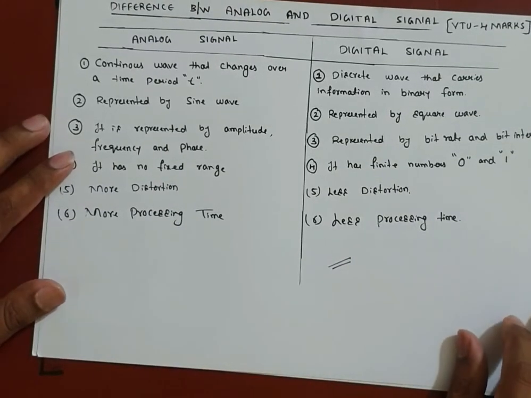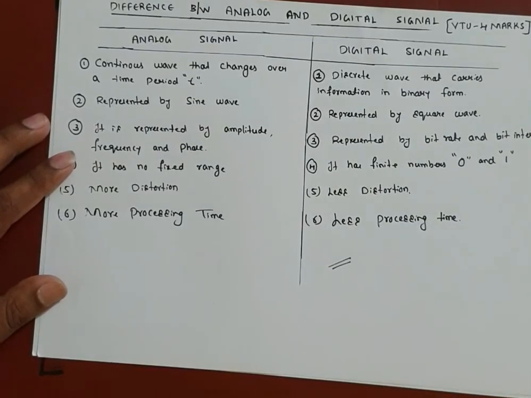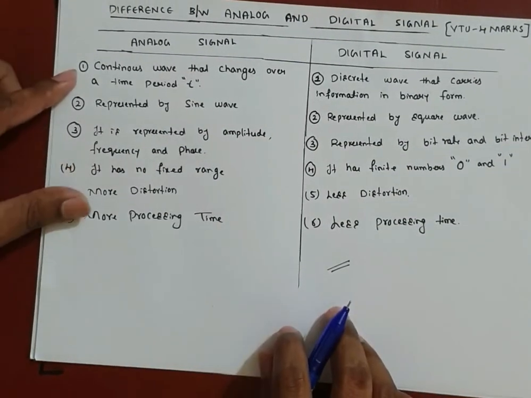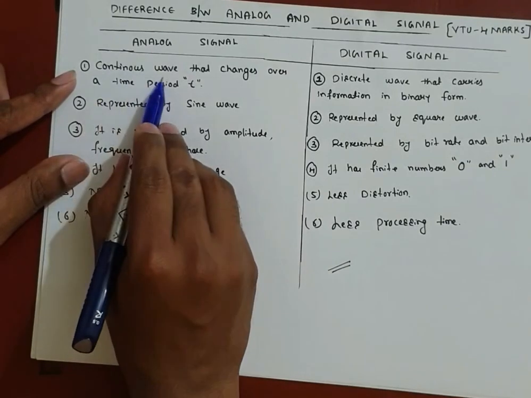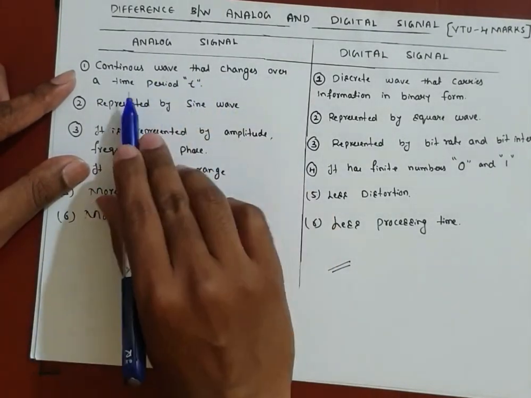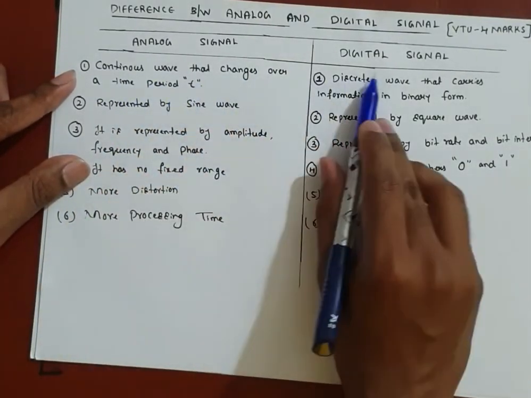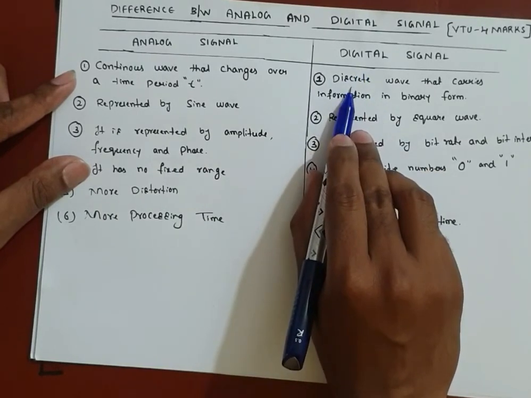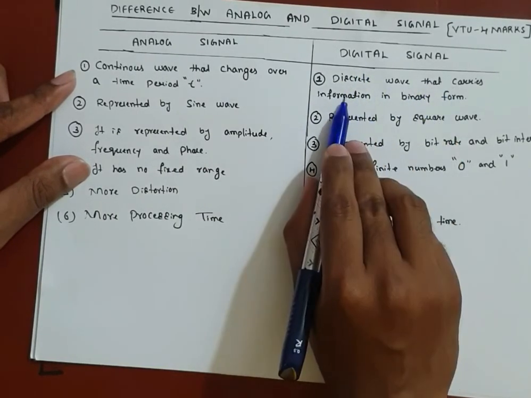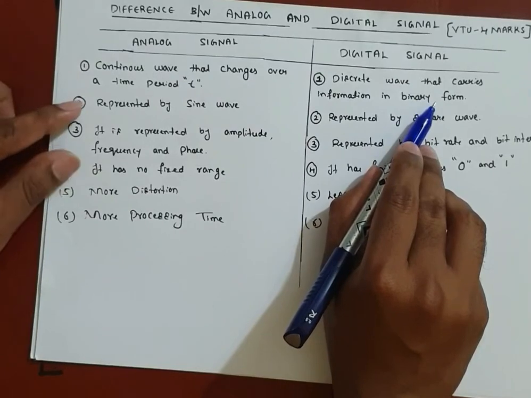So now coming to the main topic, that is the difference between analog signal and digital signal. The first difference is continuous. Analog is a continuous wave that changes over a time period t, whereas digital is a discrete wave that carries information in binary form, which we have discussed already.